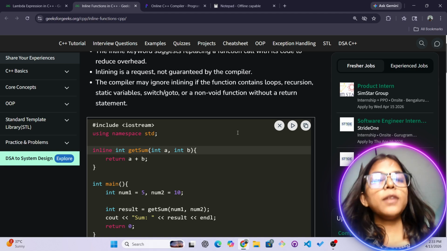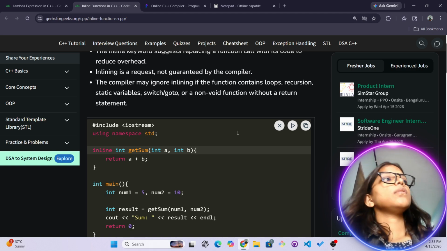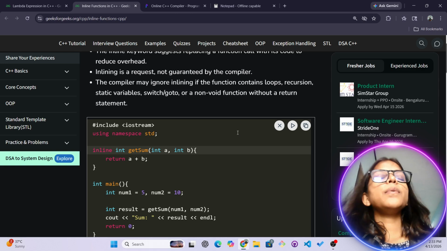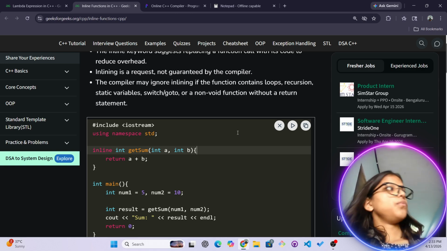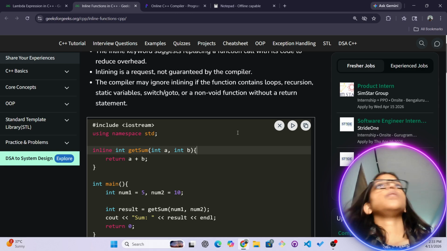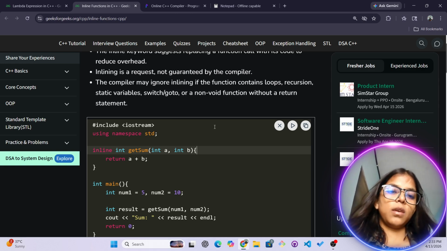Understood? That means whatever constructor we have, it is a function. Whatever function we have is not necessarily a constructor anymore. So this is what I'm telling you.